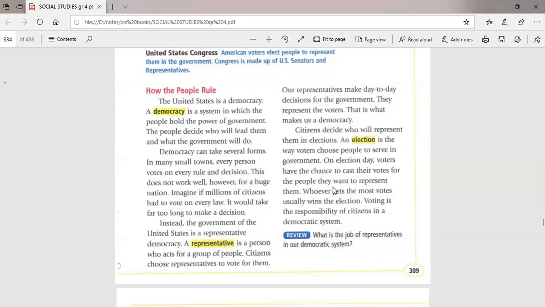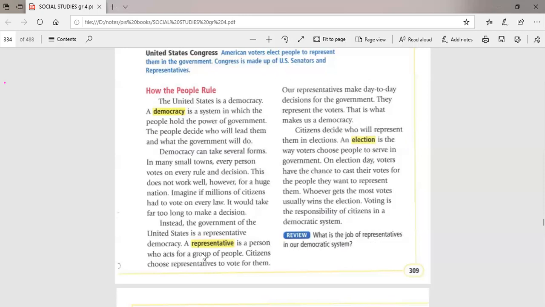Okay, that's it, guys. So when I ask what is the job of the representatives, of course, it is to speak and act for a group of people. In case of taking any decision, declaring any law, of course, those representatives speak for the people.